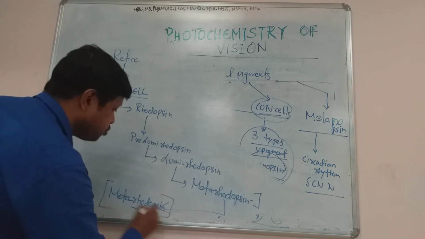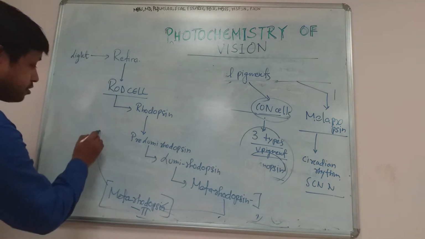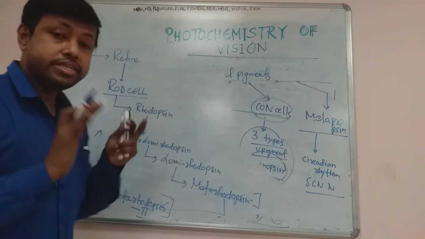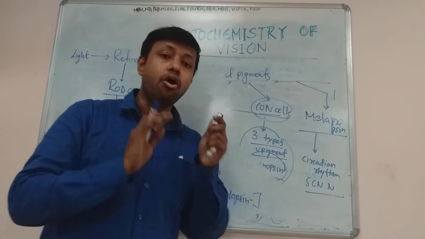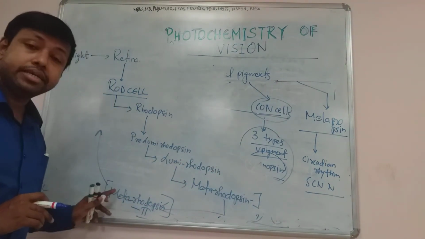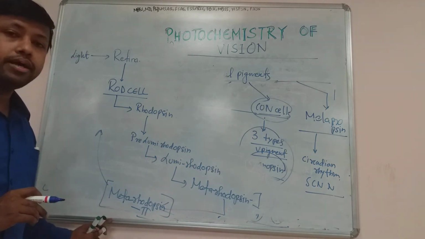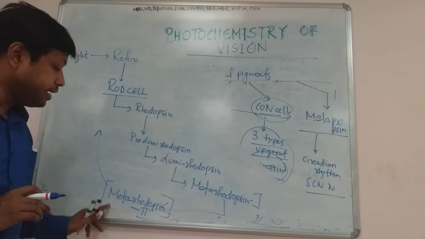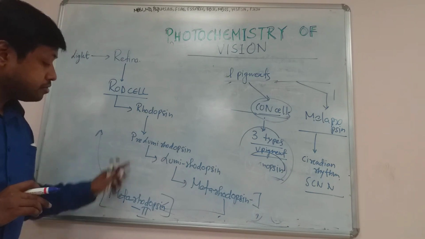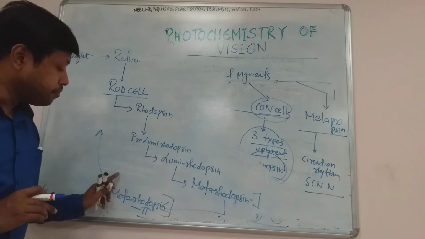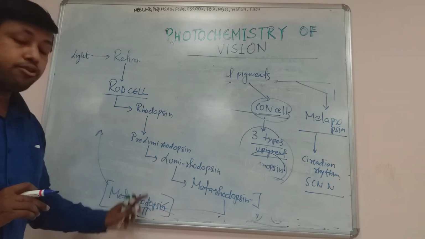So metarhodopsin 2 is very much important because it is responsible for generation of the photoreceptor potential. It is responsible for undergoing the chemical reaction, and it will transform the chemical reaction into an electrical signal.